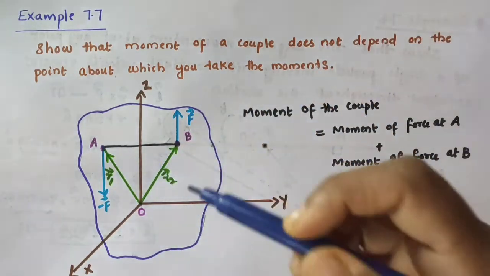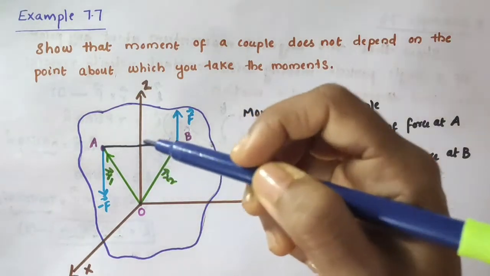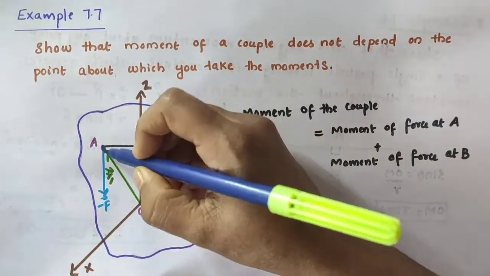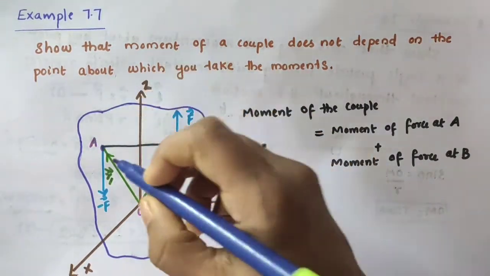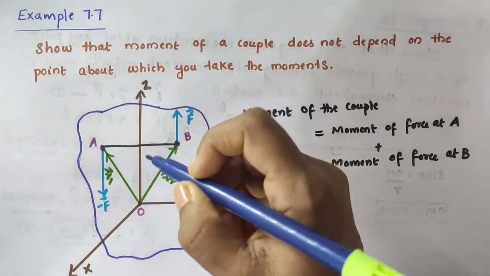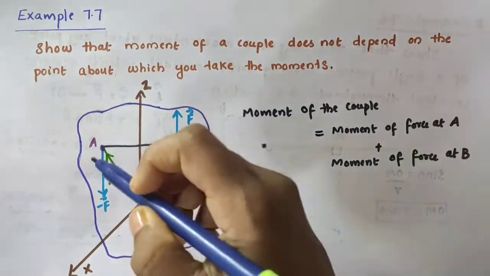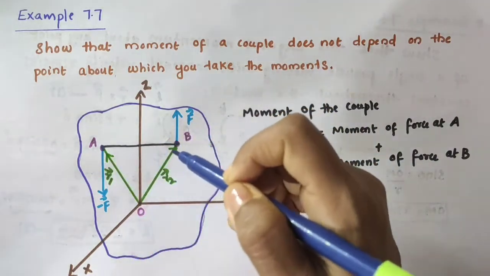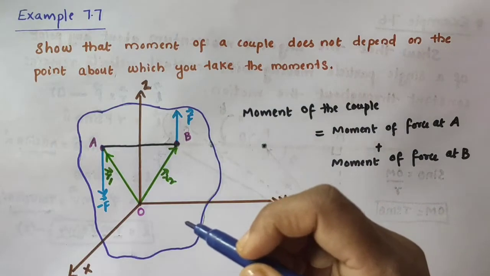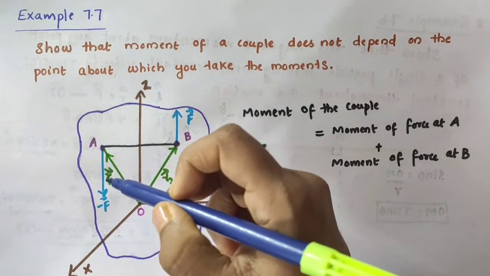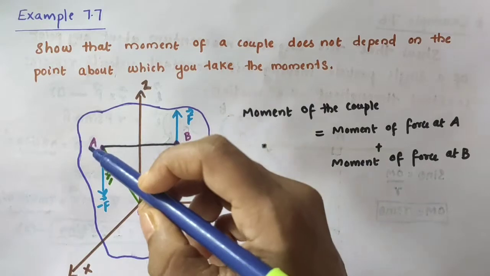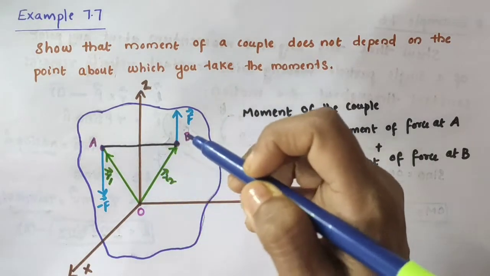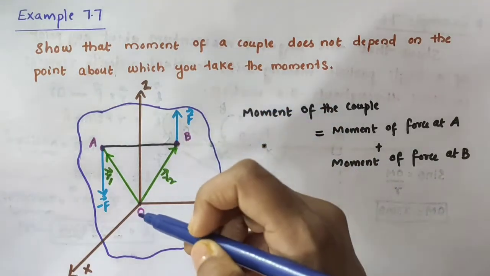Opposite in direction, and not simply opposite in direction, their lines of action are different. This force is acting along this line and this force is acting along this line. They are equal and opposite forces, but their lines of action are different. So these two forces are called a couple. Now let vector r1 be the position vector of this point A with respect to the origin O, and let vector r2 be the position vector of this point B with respect to the origin.